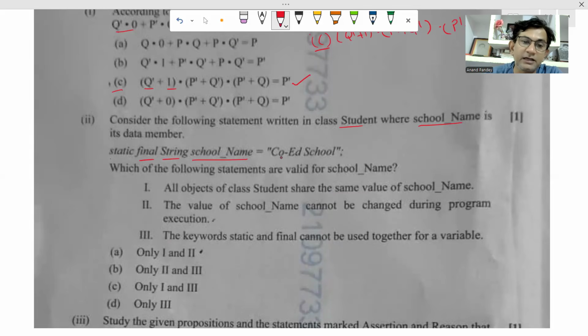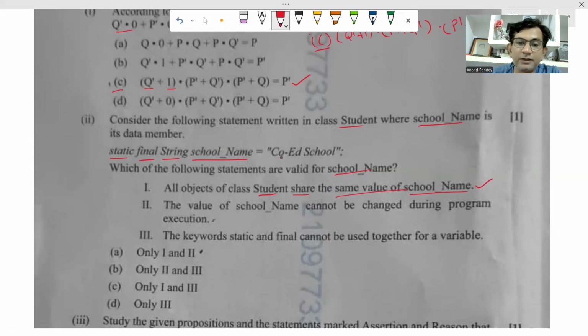And it is a static data member. A static data member is common to all the objects of that class. This is the basic concept of static. Static data members can be shared by all the objects of that particular class. Okay, so let's see the question. Which of the following statements are valid for school name? Okay, all objects of the class Student share the same value of school name. As I told, static data members are common to all the objects of the class. So this one is correct.